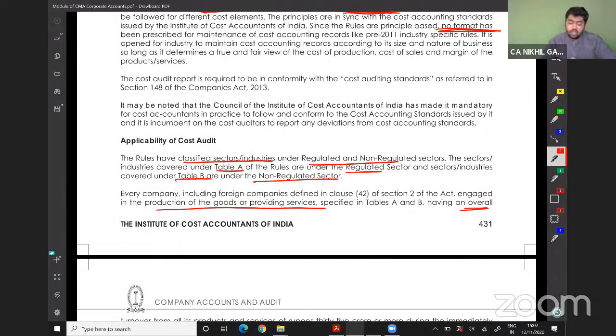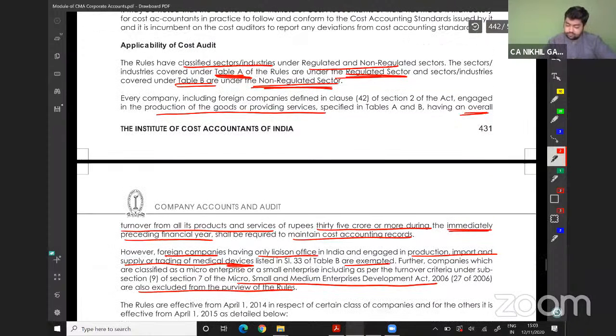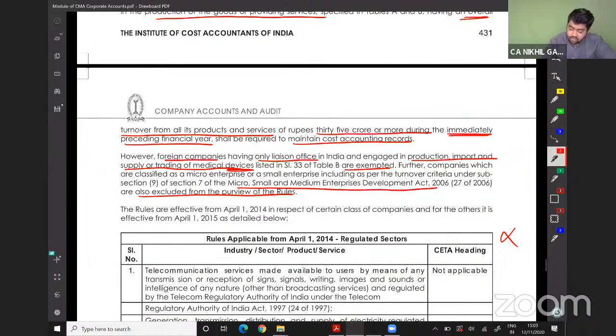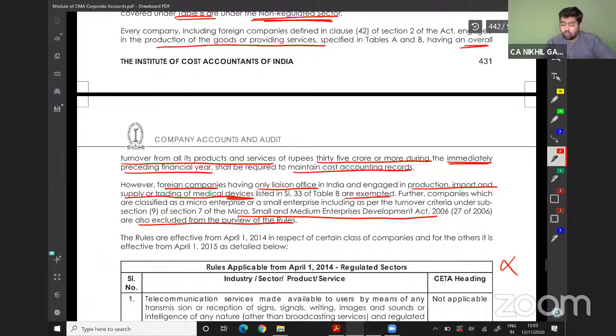Applicability of cost audit: classified sectors or industries under regulated and non-regulated sectors. In these cases, cost audit is applicable. Table A covers the regulated sectors, and Table B covers the non-regulated sectors for cost audits. The limit is 35 crores or more.